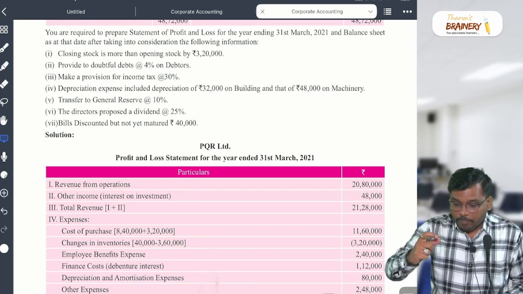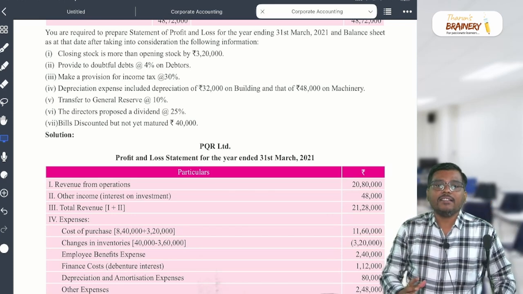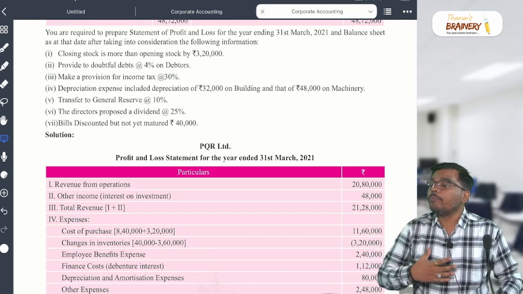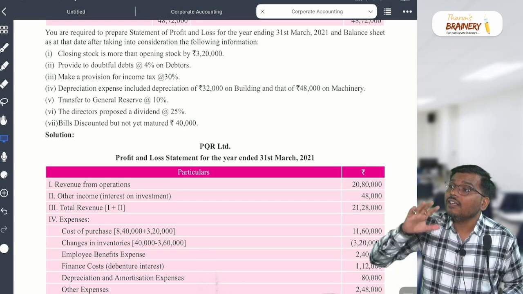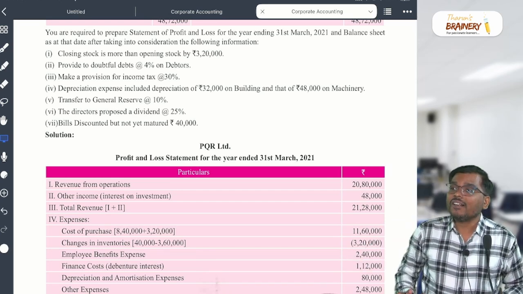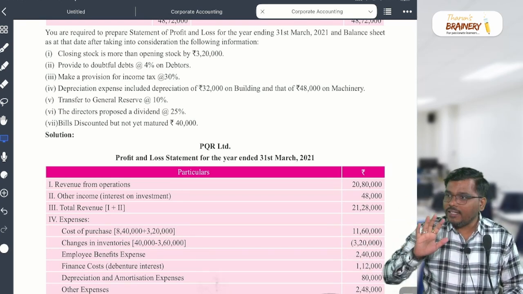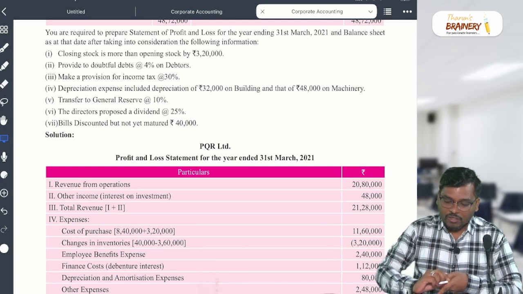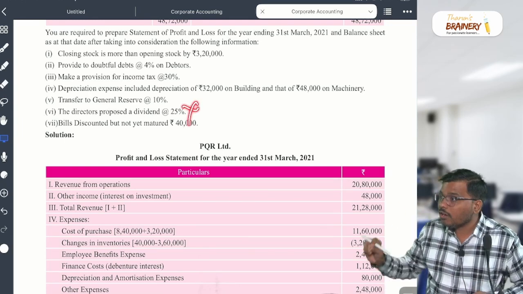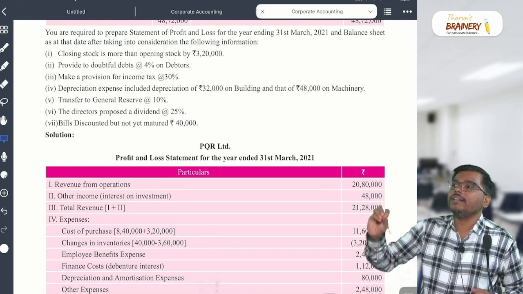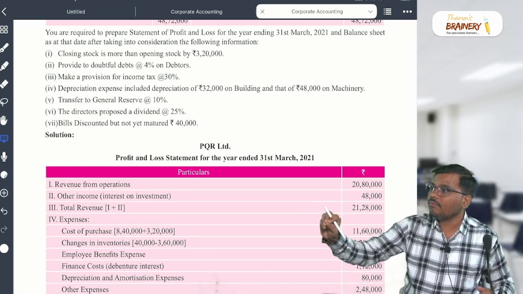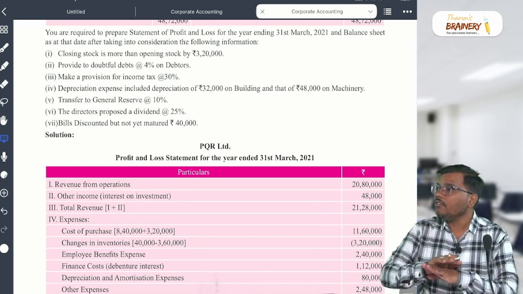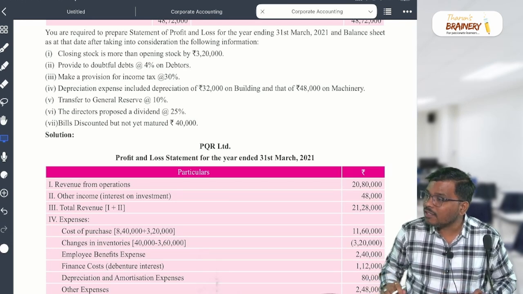Proposed dividend, we have not paid it, sir. So proposed dividend is a contingent liability, and a contingent liability will not appear in the books of accounts. You should only mention it in the notes to accounts in the balance sheet. Proposed dividend is a contingent liability. That's it. No impact on the financial statement. Are you able to understand?